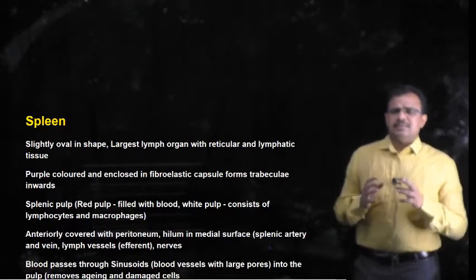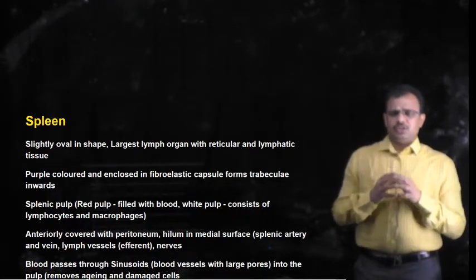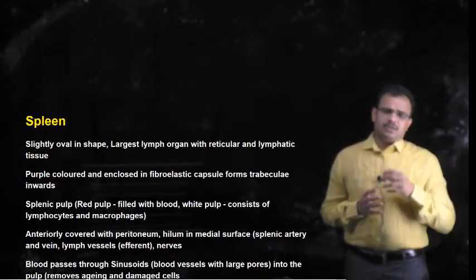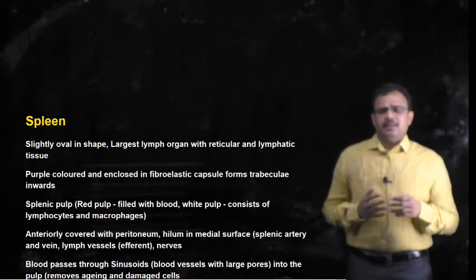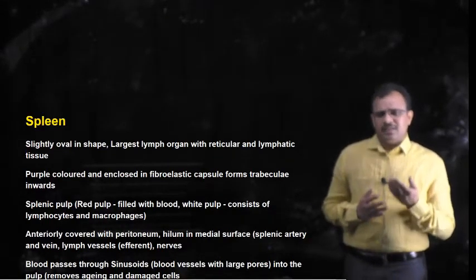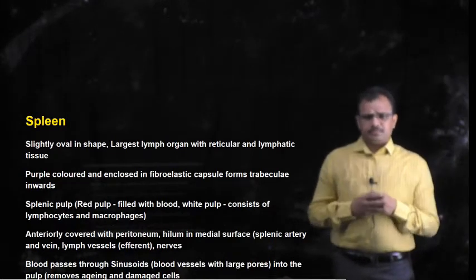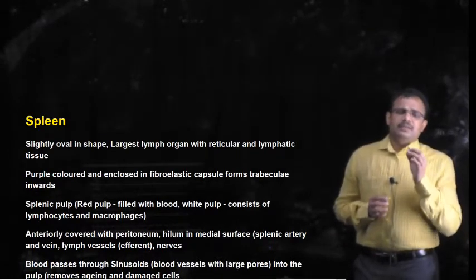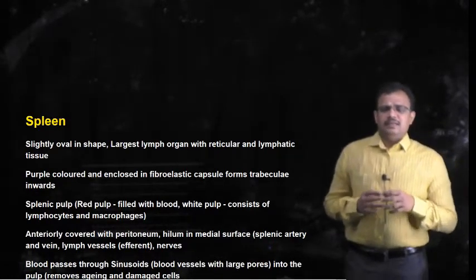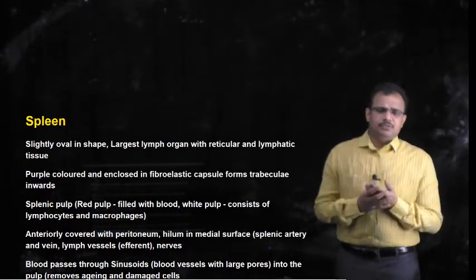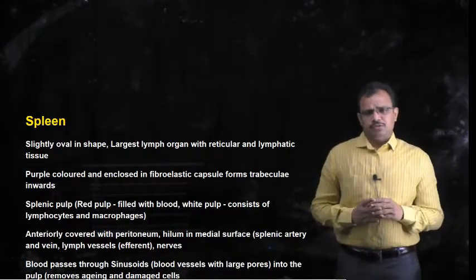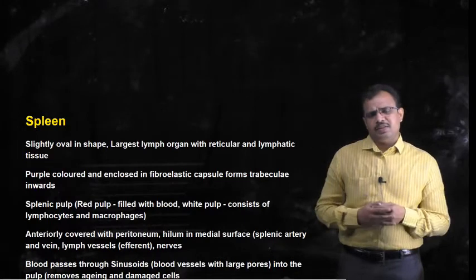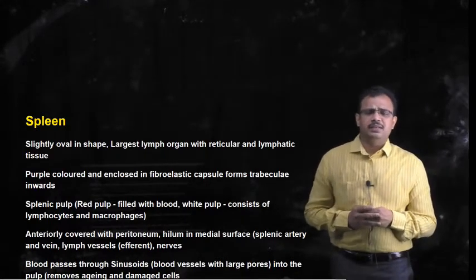Spleen is a slightly oval shaped structure, and this is also considered the largest lymphatic organ. It has the same reticular tissue and lymphatic tissue that is present in lymph nodes. The spleen is purple in color, and it is enclosed with a fibroelastic capsule. This also folds inwards to form partitions within the spleen, and these are once again called trabeculae. We have seen the same thing in the lymph nodes also.